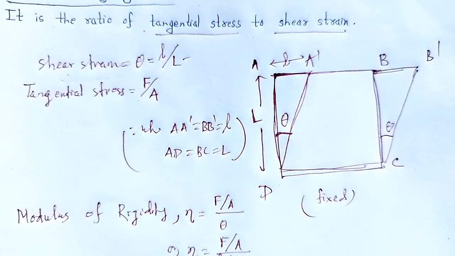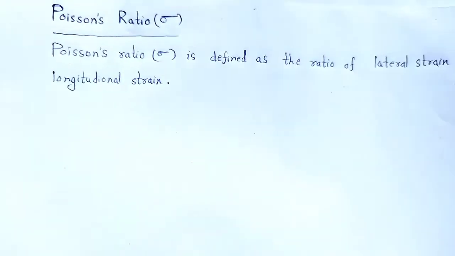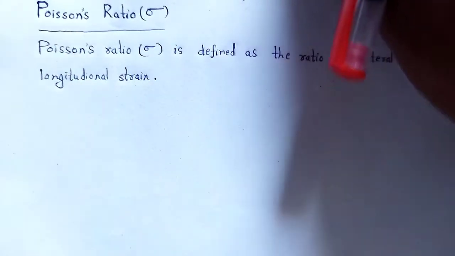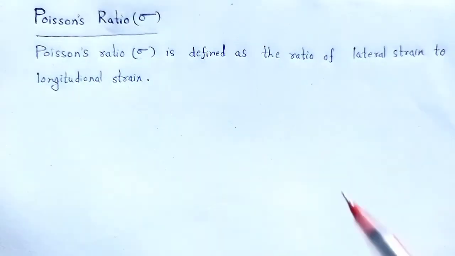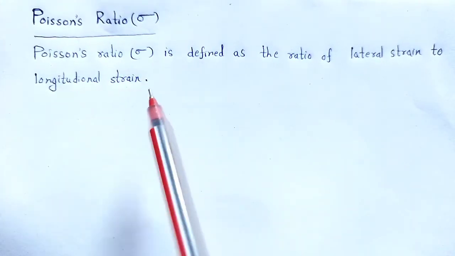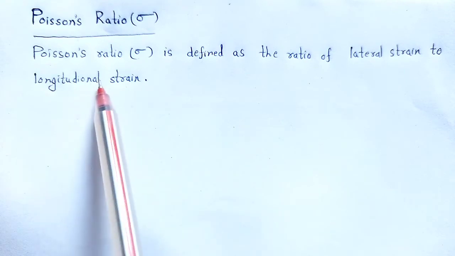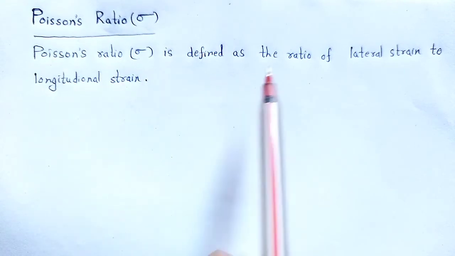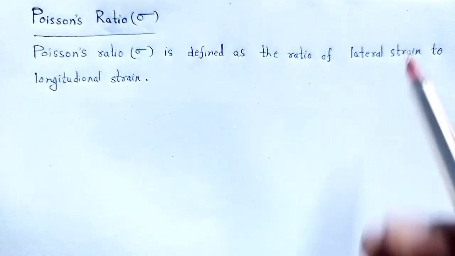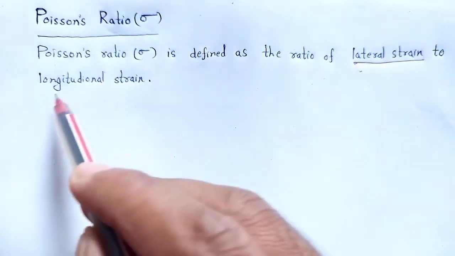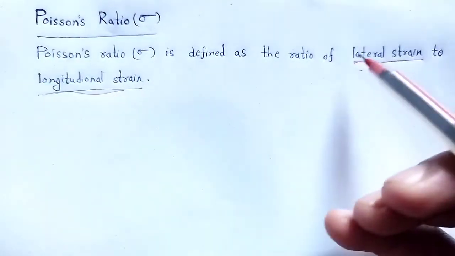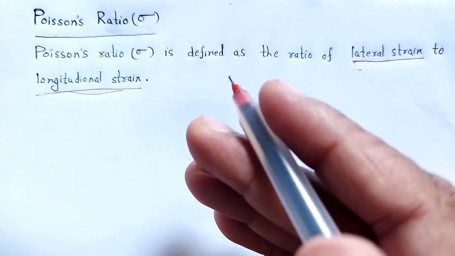Last one, that is Poisson's ratio. We denote it by the symbol sigma. Poisson's ratio is defined as the ratio of lateral strain to longitudinal strain.